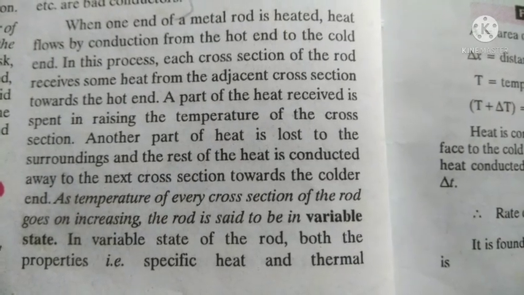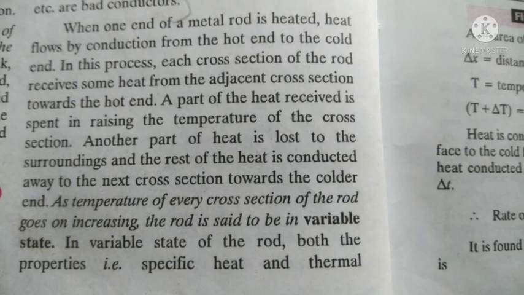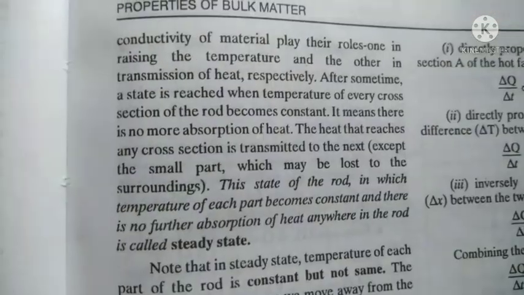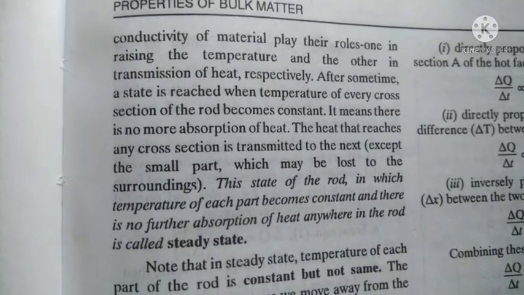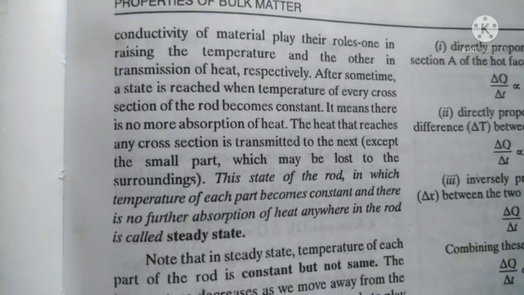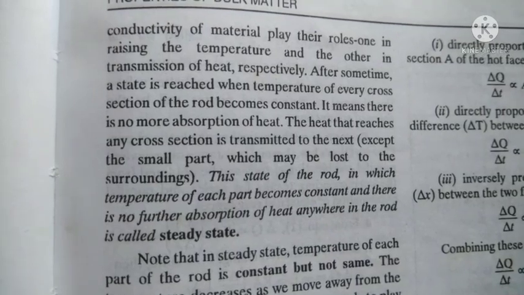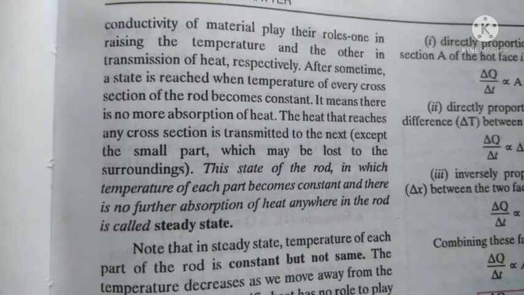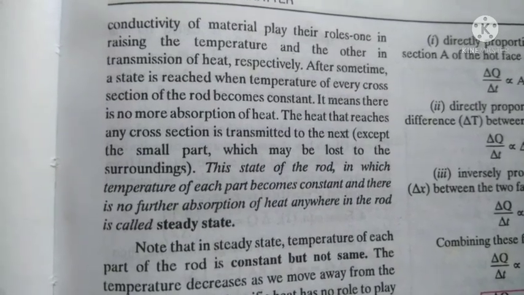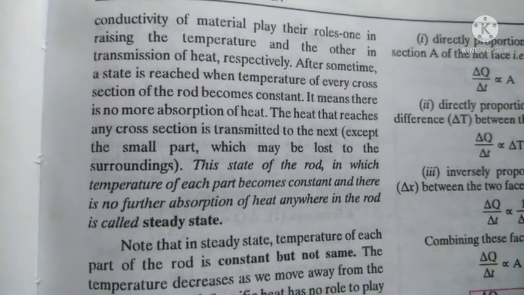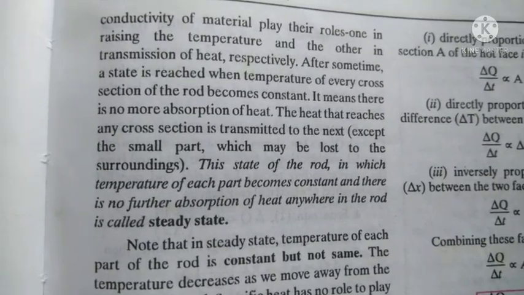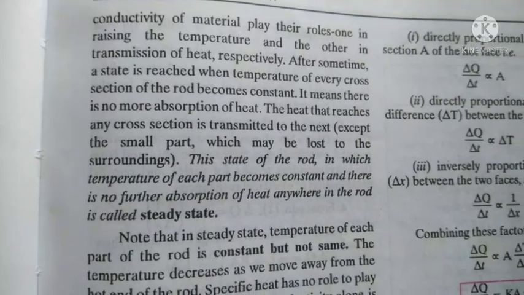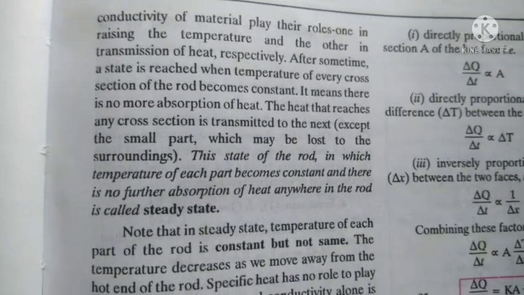As the temperature of every cross section of the rod goes on increasing, the rod is said to be in variable state. After some time, a state is reached when the temperature of every cross section of the rod becomes constant. It means no more absorption of heat occurs through that particular cross section, and the heat received from the neighboring cross section is transmitted to the next cross section of the rod, and also some amount of heat is lost at every cross section in the surroundings.